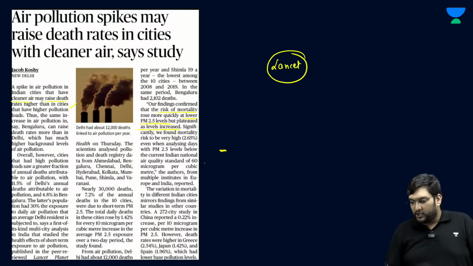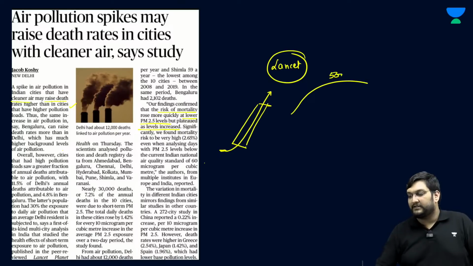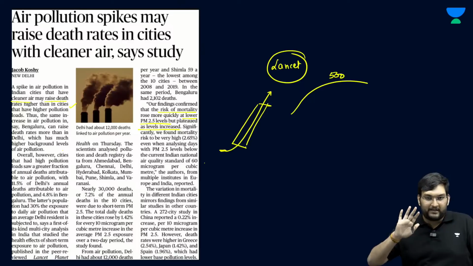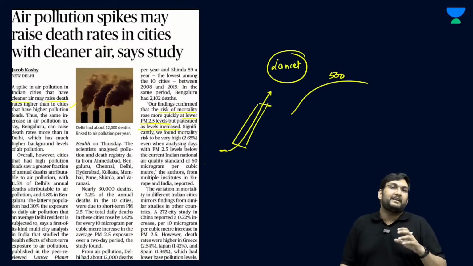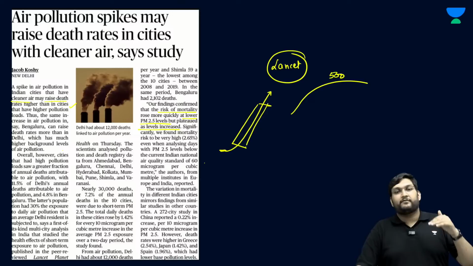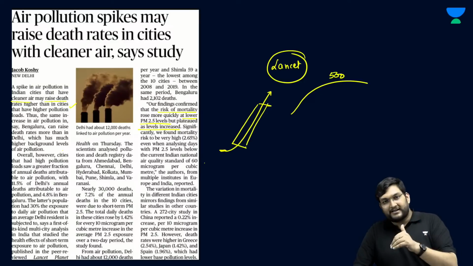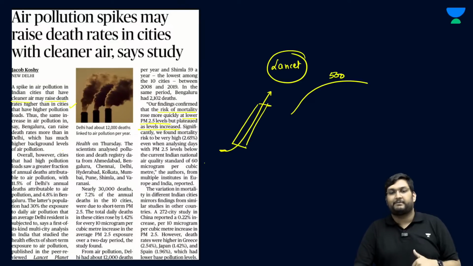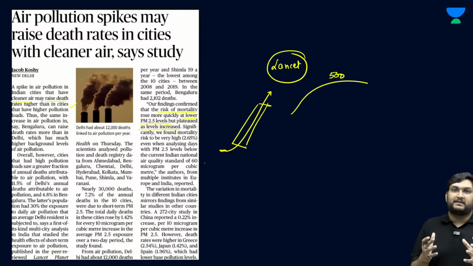Meaning, when you are at a lower PM level and it starts to spike, people will be impacted more. But if it plateaus and it is at 500, then the death rate will start to, in a way, ease down. This is a very interesting thing which they are pointing out, which is that the problem is not whether you are better off in Delhi or Bangalore. The question is that if Bangalore sees a spike, the death rate will be much higher. On the other hand, if Delhi sees a spike, they're already at a level which is quite high and people have acclimatization. The data doesn't really pertain to us, but this pattern does.